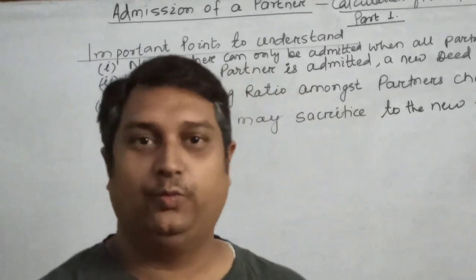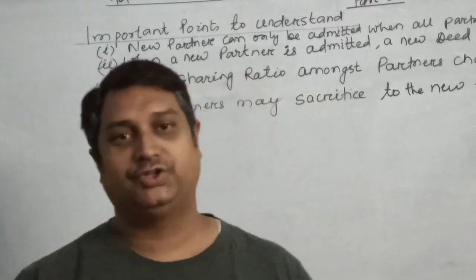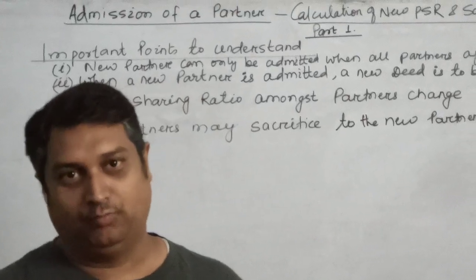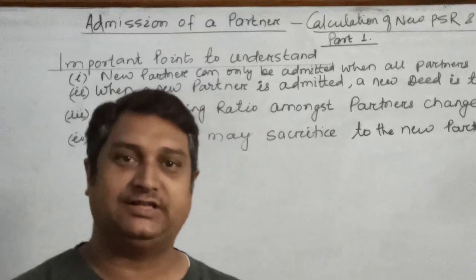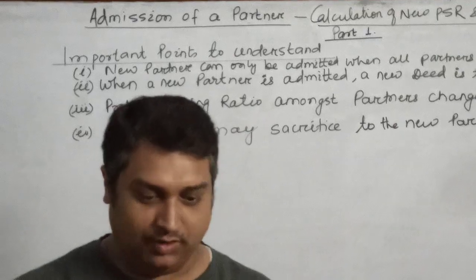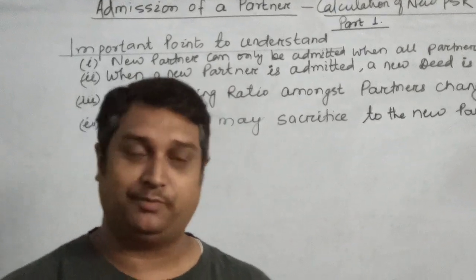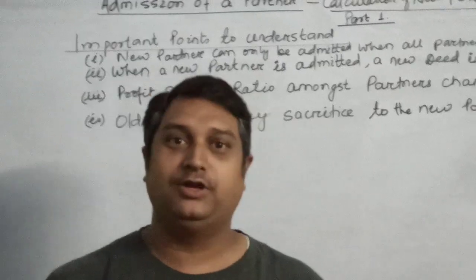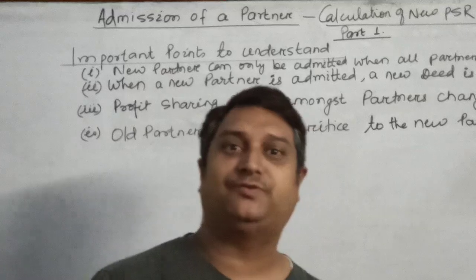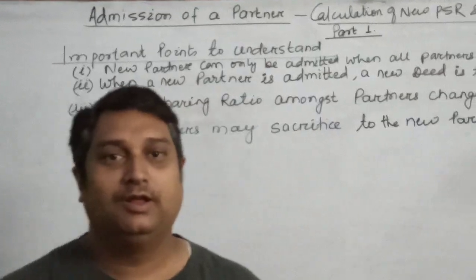Today we are going to study the new chapter, which is called the admission of a partner. Most of the students consider this chapter a very difficult chapter in ISC and CBSE because there are a lot of calculations and ledger accounts that need to be prepared. But we are going to make this chapter easy with the help of the various concepts which we are going to cover during these video sessions.